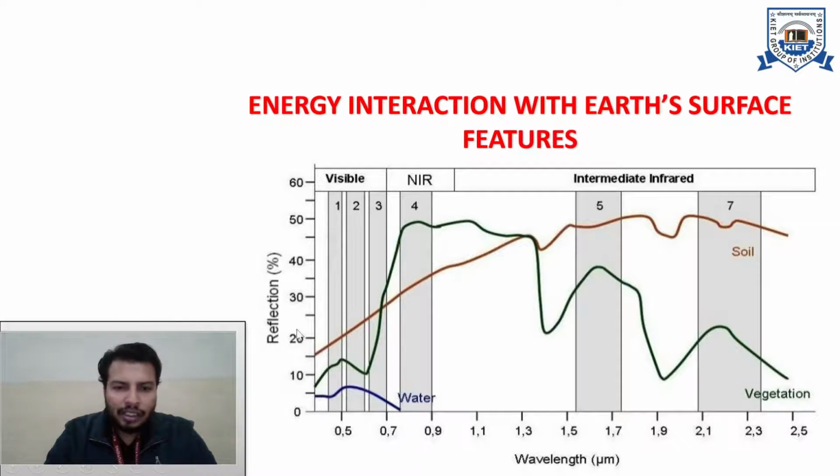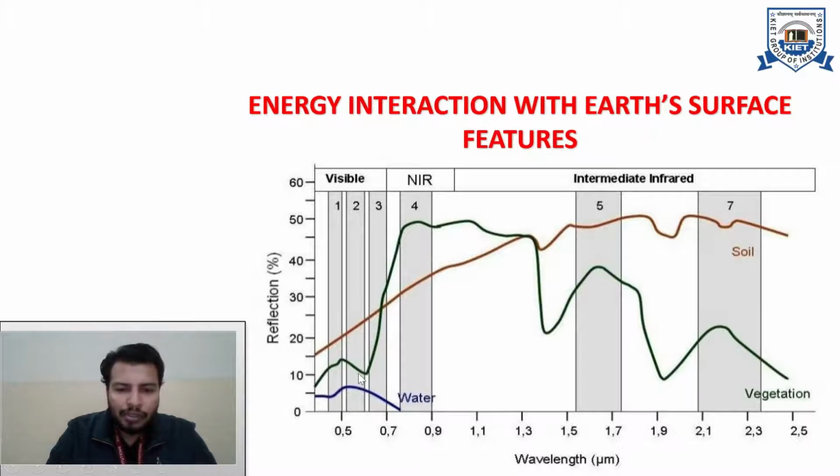You can see that on the y-axis there is percentage reflection, showing the intensity of reflection, and on the x-axis there is wavelength: 0.5, 0.7, 0.9 and so on. Don't go by the commas. So when electromagnetic radiation interacts with water, what type of behavior is observed? You can see that the amount, or magnitude, of reflection is very small. It is less than 10%.